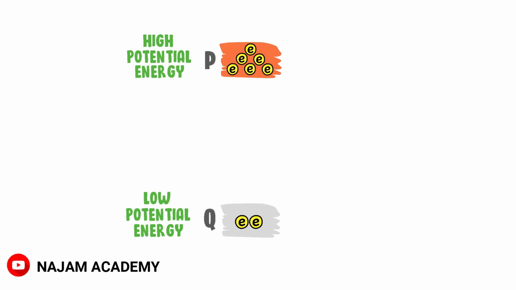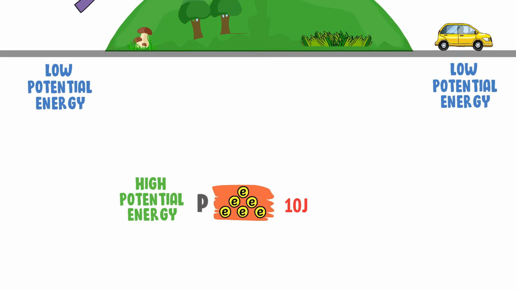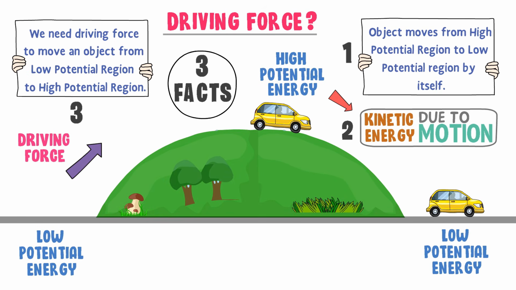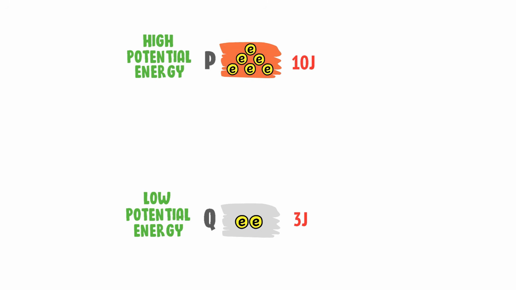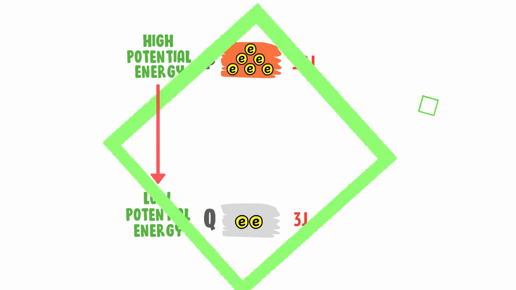Let the potential energy of the charges at point P be 10 joules, and the potential energy of the charges at point Q be 3 joules. As we learned in the previous slide, any object moves from high potential region to low potential region by itself. Similarly, charges also move from high potential region to low potential region by themselves.